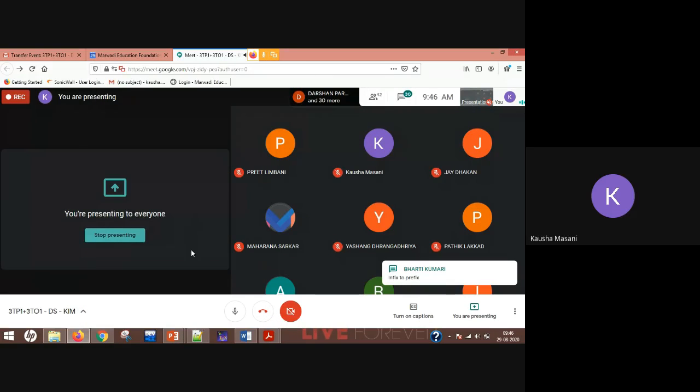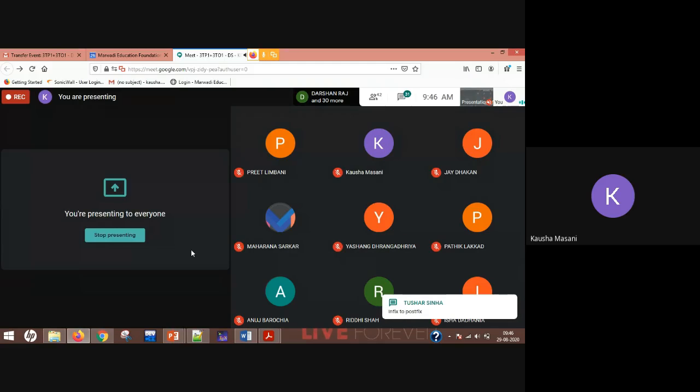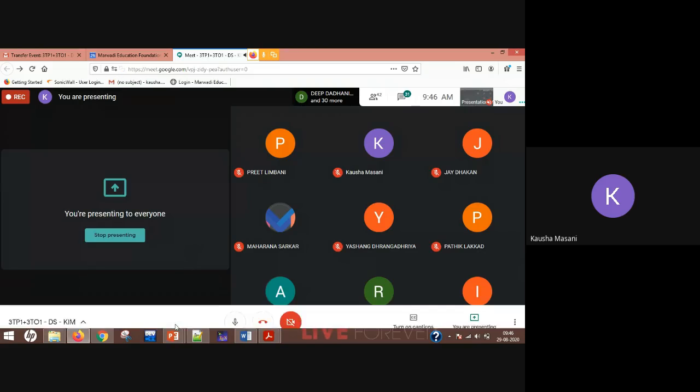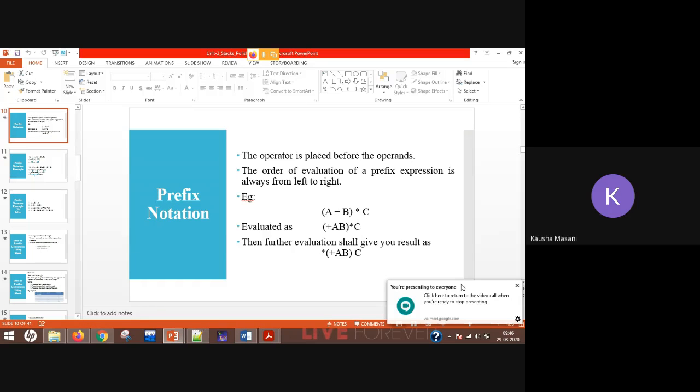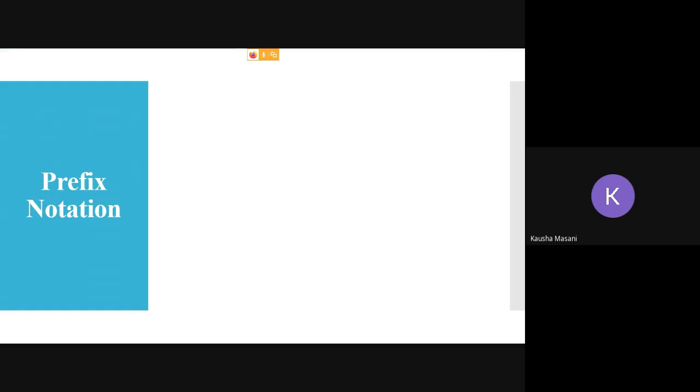Infix to prefix, yes, correct. Infix to postfix is also right. Then reversing the list, yes.